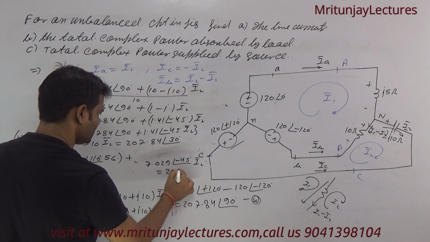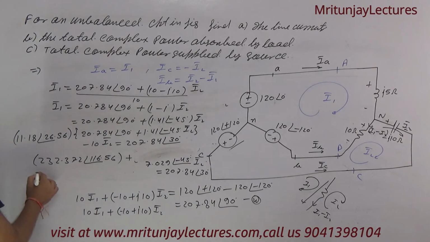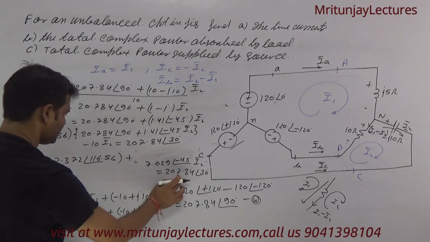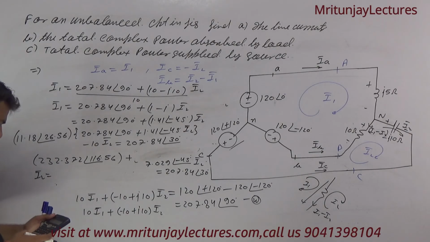This will be equal to 207.84 at the angle plus 30 degrees. Okay, so what about I2? I2 is written as this one minus this one. 207.84 at the angle 30 degrees minus, if this one goes to here, then 232.72 at the angle 116.56 we got.